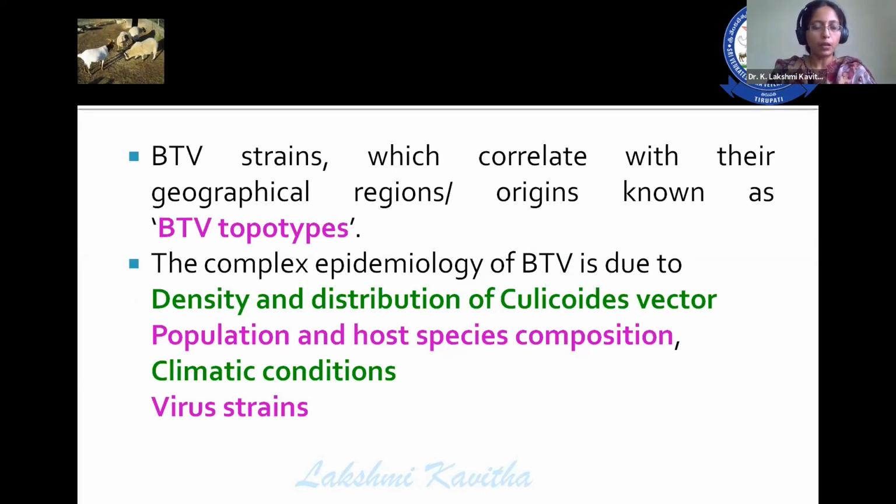Screening of these topotypes is very, very important for the control measures. Suppose you are using a vaccine with a few serotypes, but over a period of time that area may not contain those serotypes. That means the topotypes might have changed. So in that scenario, one has to screen these topotypes continuously to achieve a good control program. And this complex epidemiology of bluetongue disease is mainly because of the density and distribution of the Culicoides vector, population and host species composition, climatic conditions, and the virus strain.